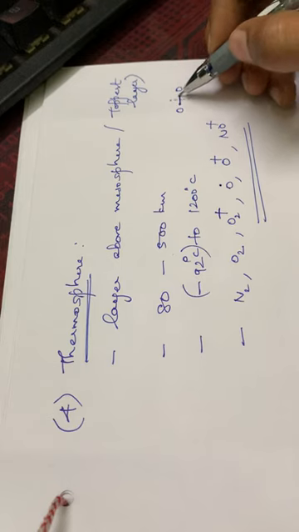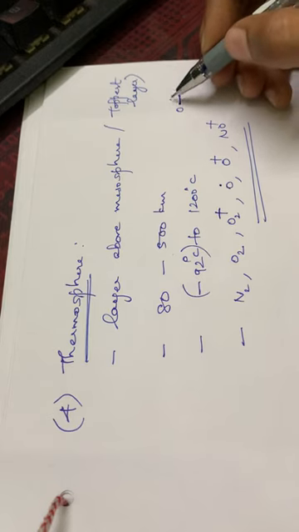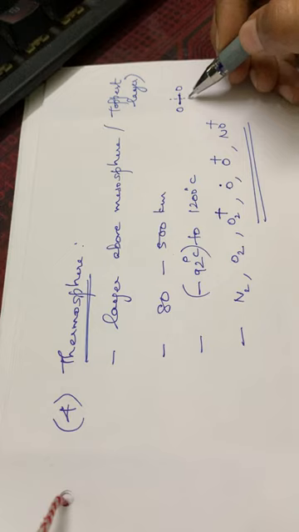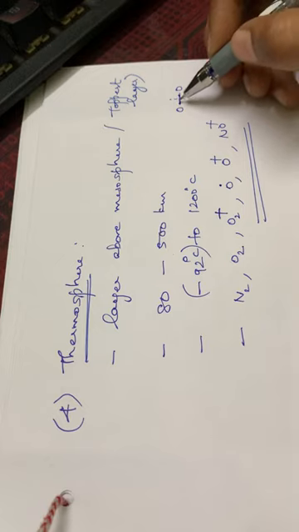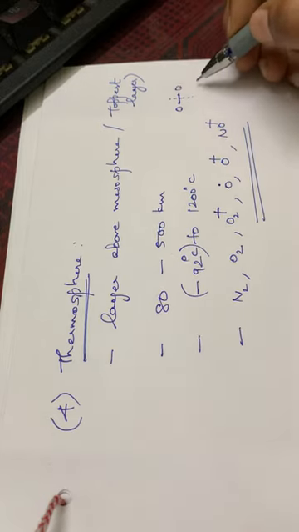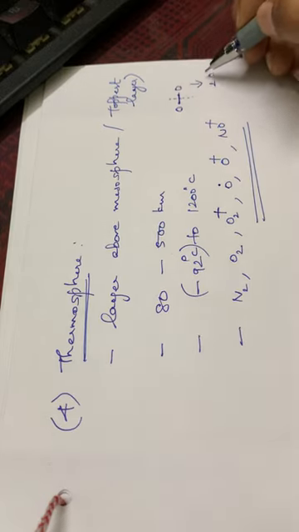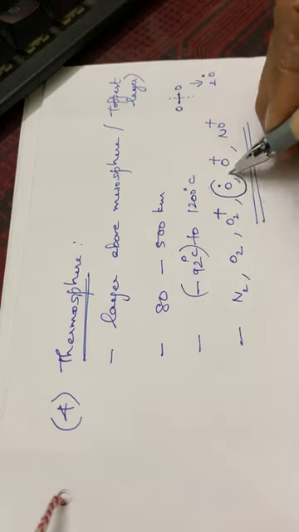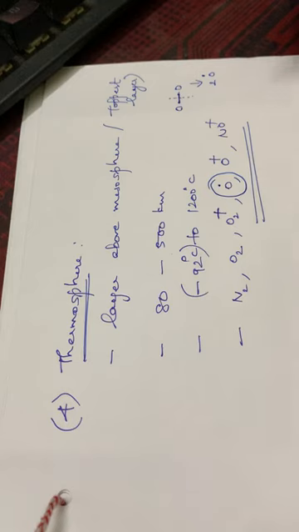So for a bond to be formed, 2 electrons are necessary. While the breaking of this bond takes place, what happens? The bond will be broken, and as a result, this oxygen will be getting 1 electron, and the second oxygen will be getting 1 electron. So that we will be having 2 O dot. That means 2 oxygen free radicals. So this species O dot is the oxygen free radical.